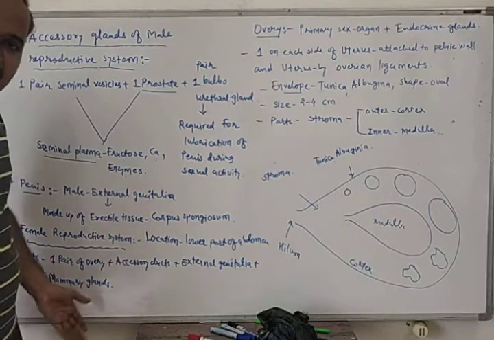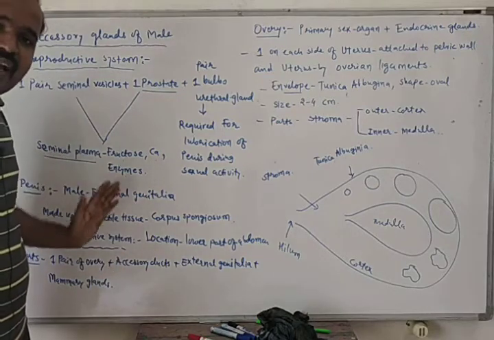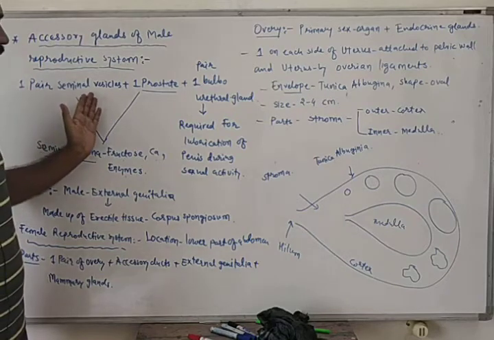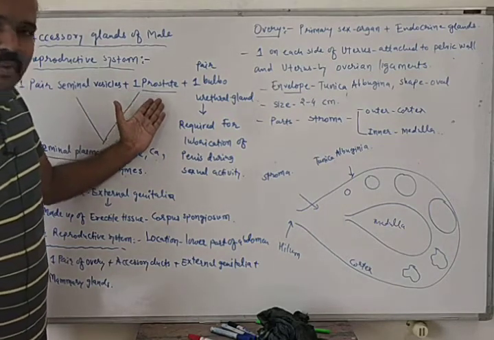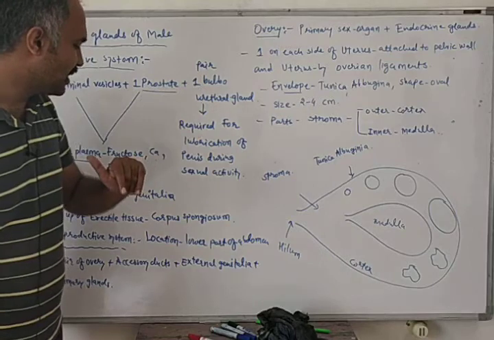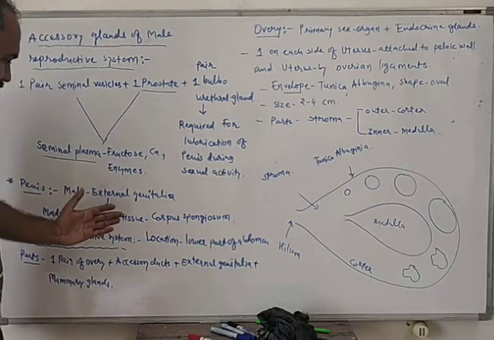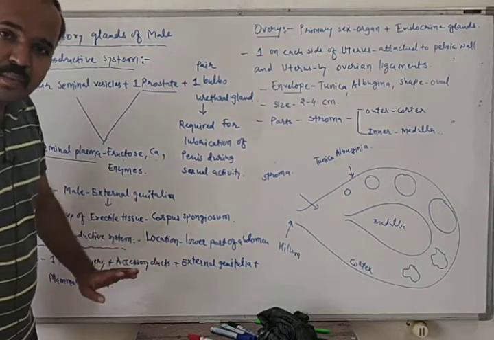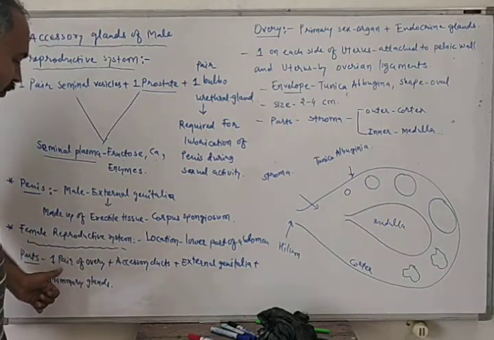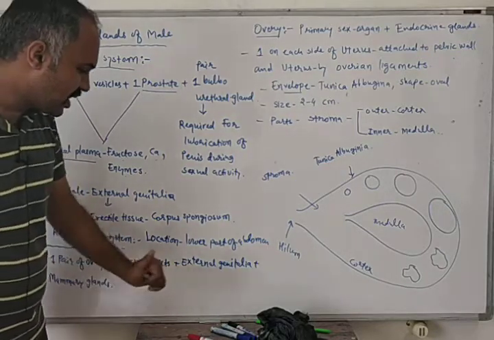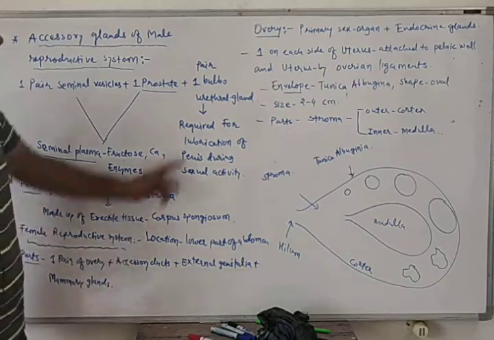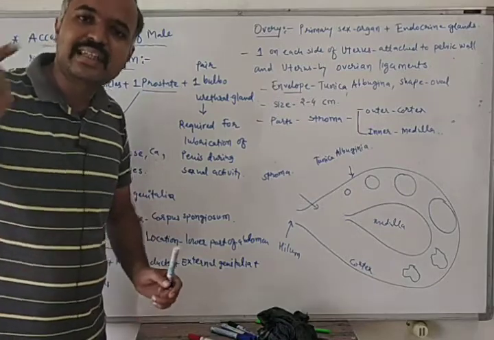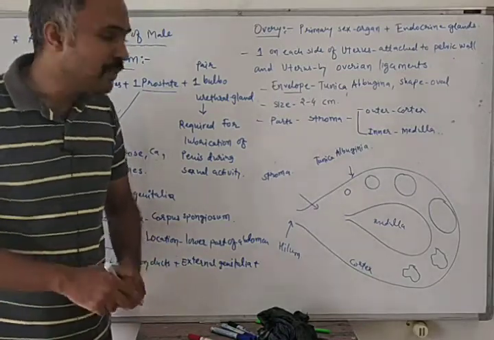What we have learned here: we have talked about accessory glands of the male reproductive system, and in that we have talked about one pair of seminal vesicle, the prostate, and one pair of bulbourethral gland. Then we talked about male external genitalia, and parts of the female reproductive system: one pair of ovaries, accessory ducts, external genitalia and mammary gland. Here we have given the description of the ovary. Now we will talk about accessory ducts of the female reproductive system in the next slide.